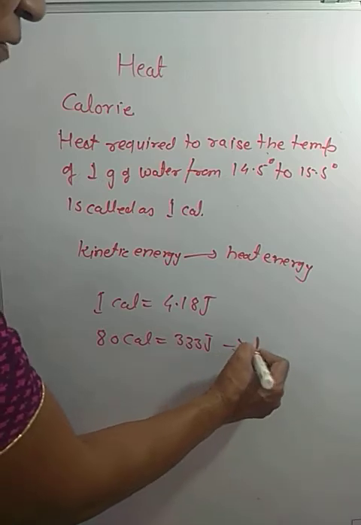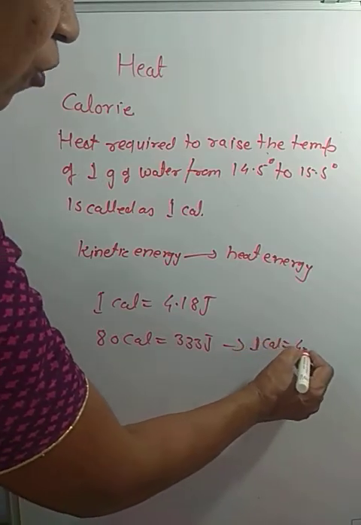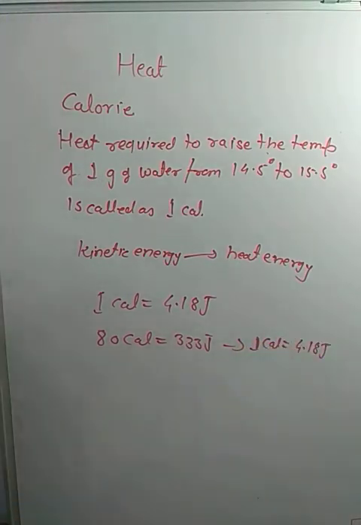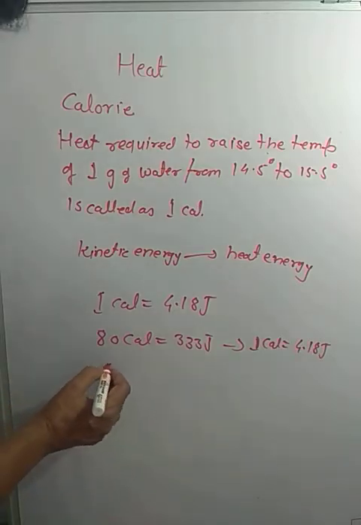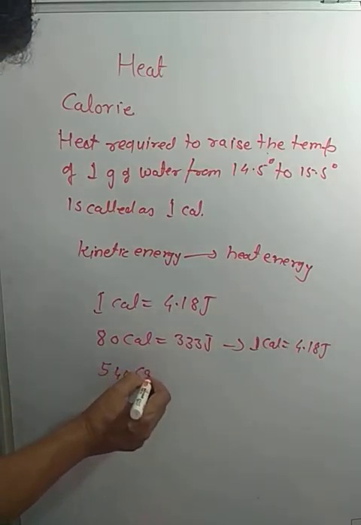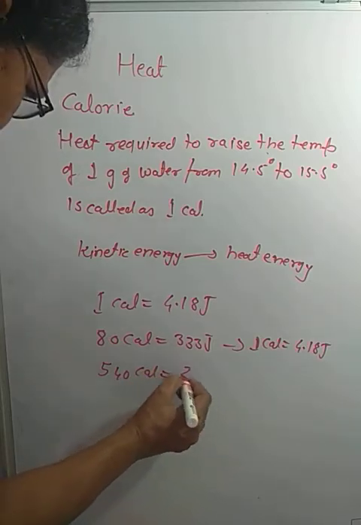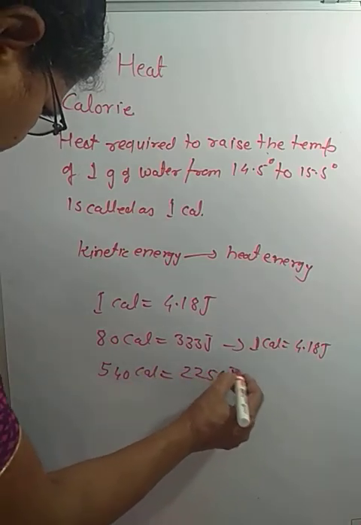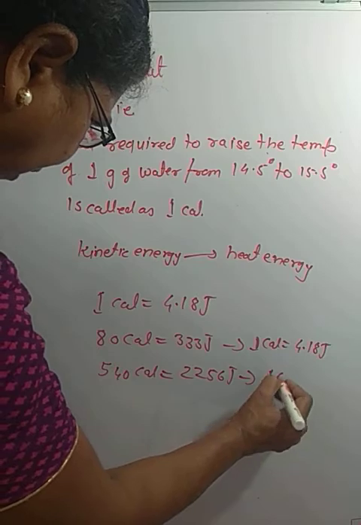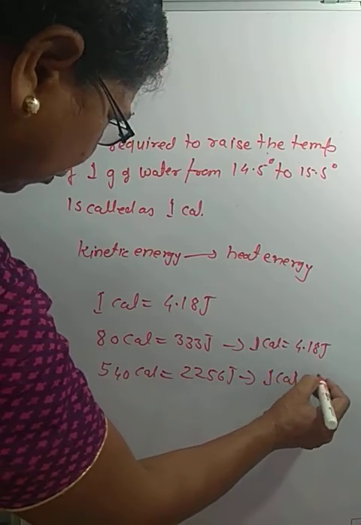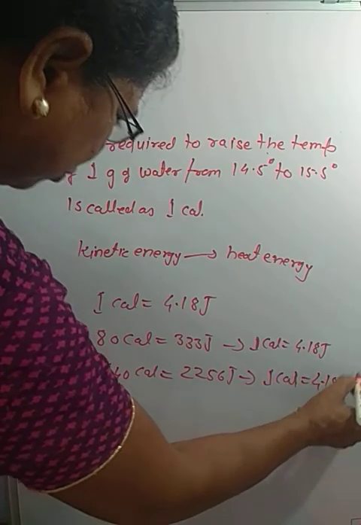From this we get 1 calorie is equal to 4.18 joule. Or another one is 540 calorie is equal to 2256 joule. That gives again 1 calorie is equal to 4.18 joule.